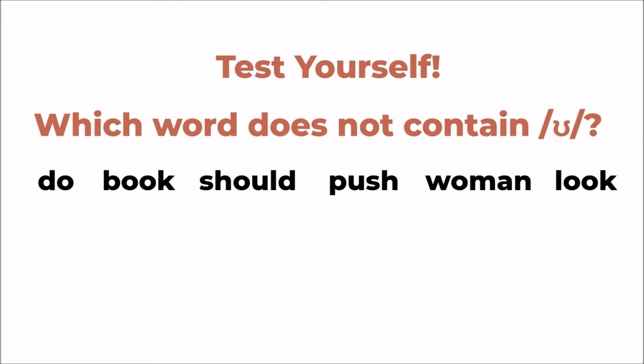Test number 2. Which word does not contain U? Do, book, should, push, woman, look. And the correct answer is do. Do has a long U sound.